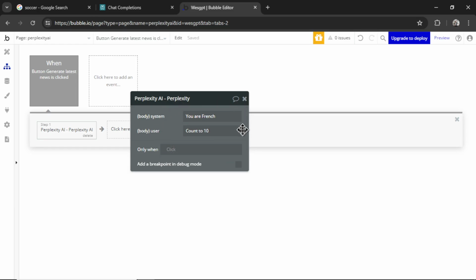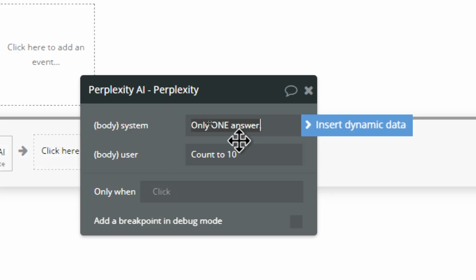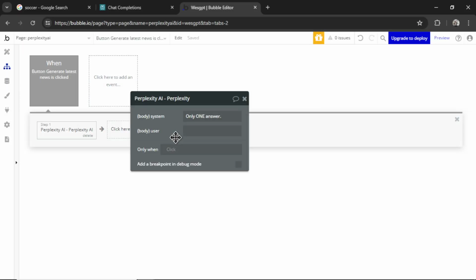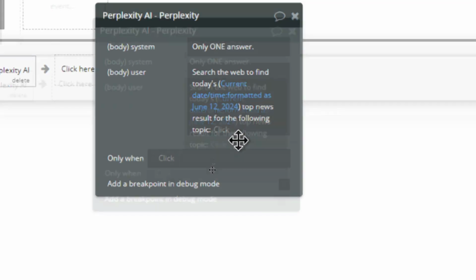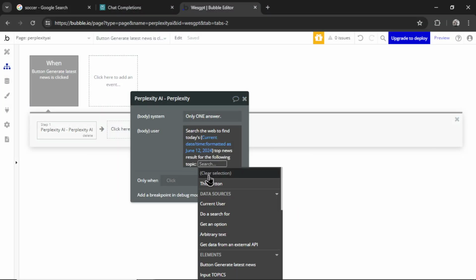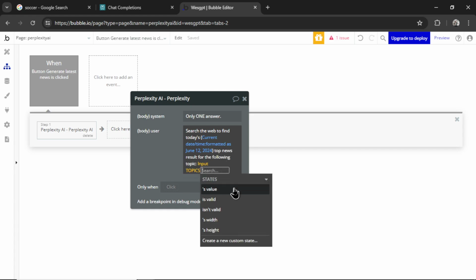That way we got subpar results because these models are less inclined to follow the system message. It is sometimes ignored. I'm writing only one answer. And for the user message, I'm going to write, search the web to find today's, and then I'm using current date time formatted as June 12th, 2024. So depending on the day, it's going to grab the new date. Top news result for the following topic. Then let's go input, topics, value.